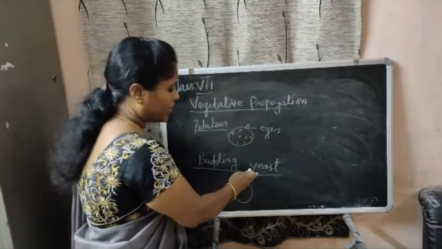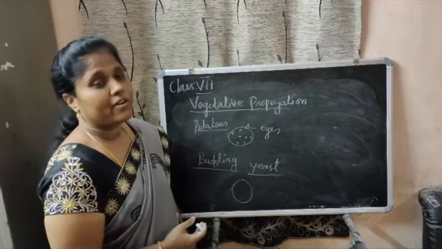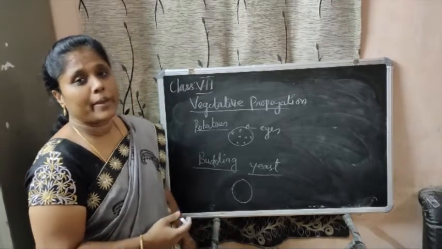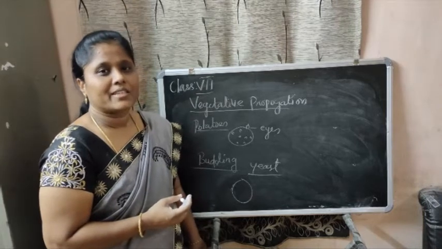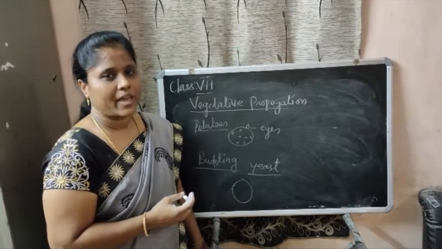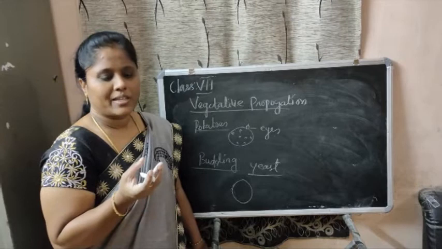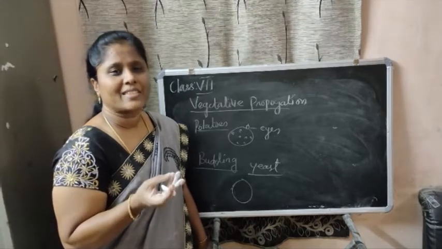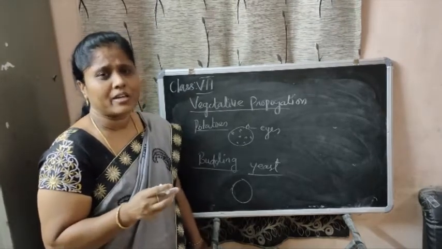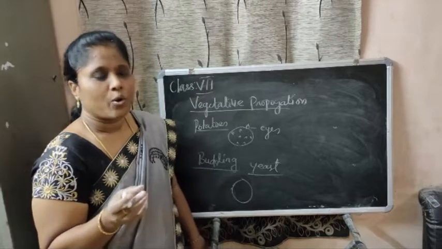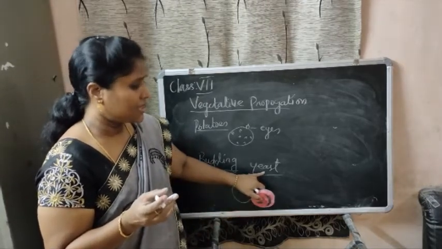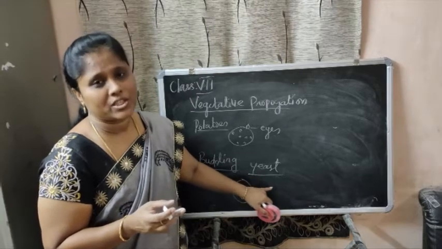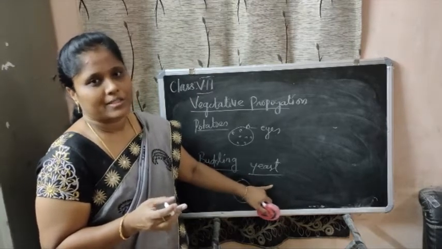This kind of yeast is used in bakery products, and the softness of breads and cakes is obtained by means of this yeast. The yeast is used in fermentation in bakery products.